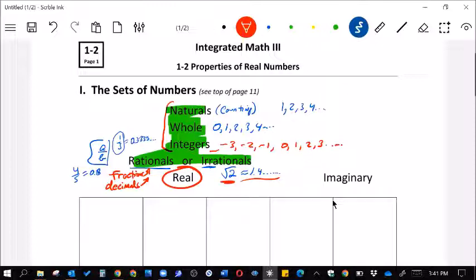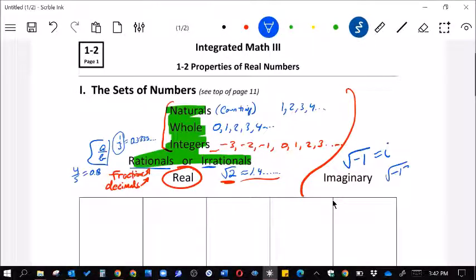Imaginary numbers are different, and we're not going to focus too much on them, but basically they are all, right now at least, the ones where there's a -1 inside the square root, which we have learned is the letter i. So if you have the square root of -17, then that's square root of 17i, because there's square root of -1 times square root of 17. So anytime you have a square root of a negative, that's an imaginary number. So square root of -16 would be 4i.